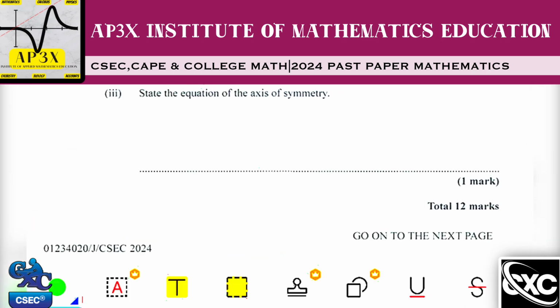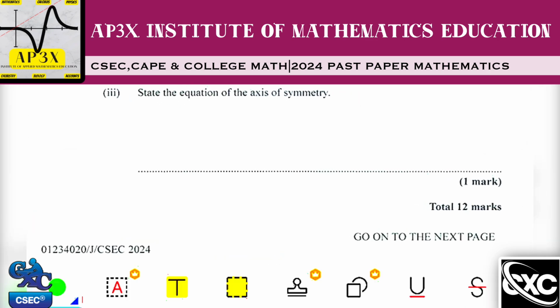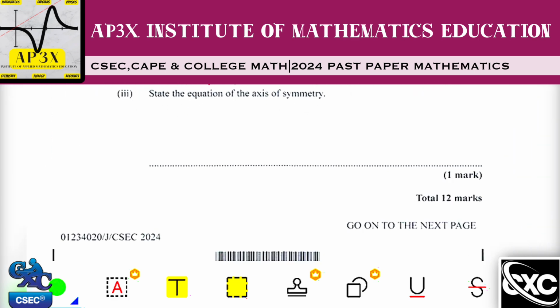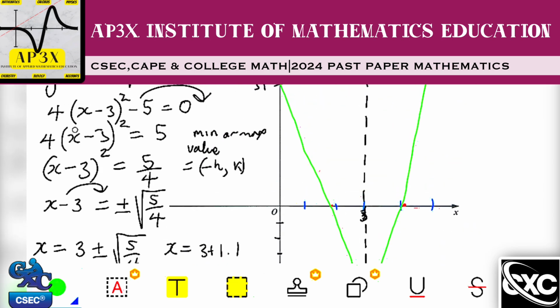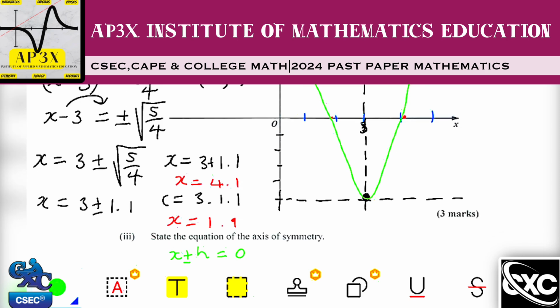Let's continue on to the past paper here. It says state the equation of the axis of symmetry. The axis of symmetry is when x plus or minus h is equal to 0. Now, if we go back to our bracket here, we recognize that inside the bracket is where you find x plus h.